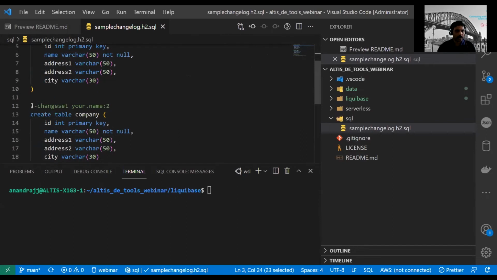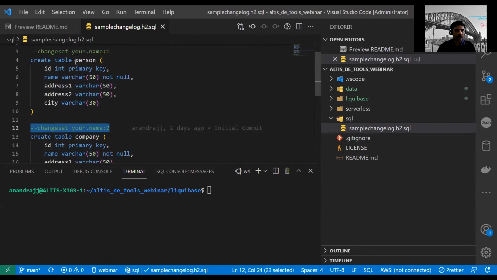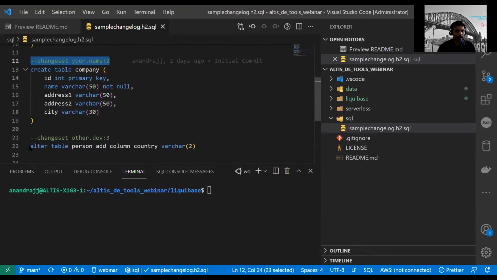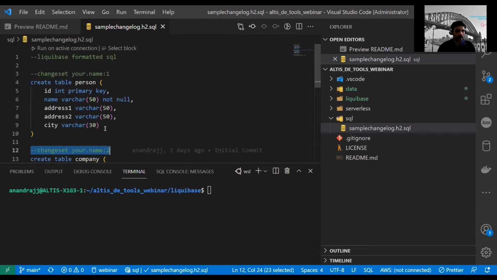So this is the second query. We are creating a table called person, then we are creating a table called company, then we are adding a column called country to the table person. This is the query that we are going to run. Also, you can see that VS Code is easy for writing SQL.